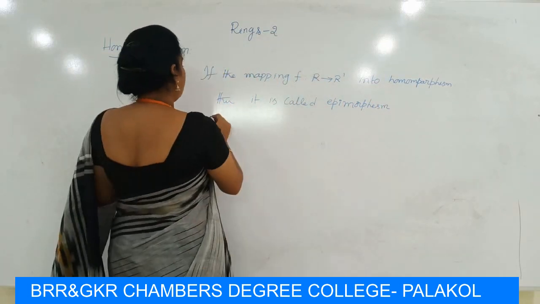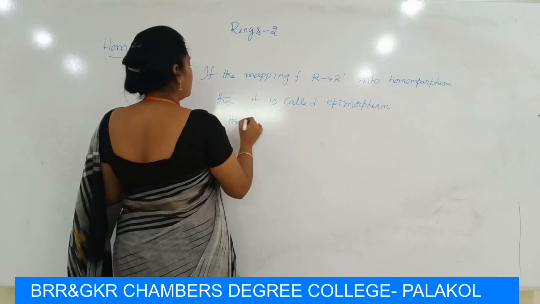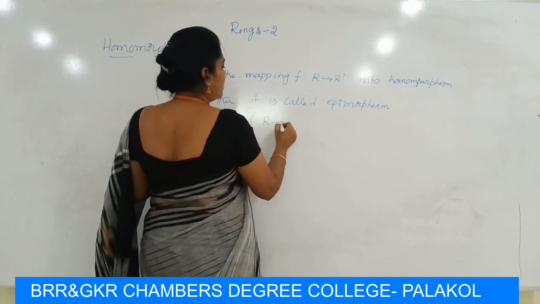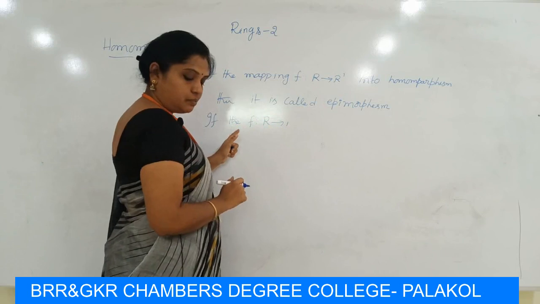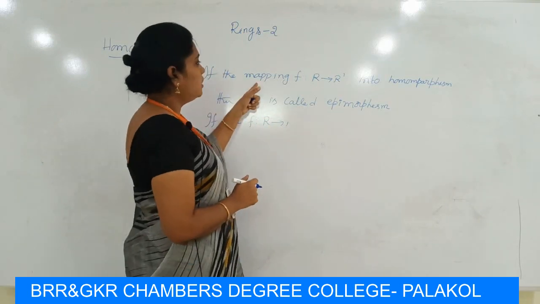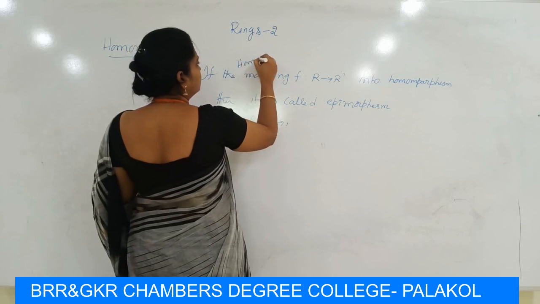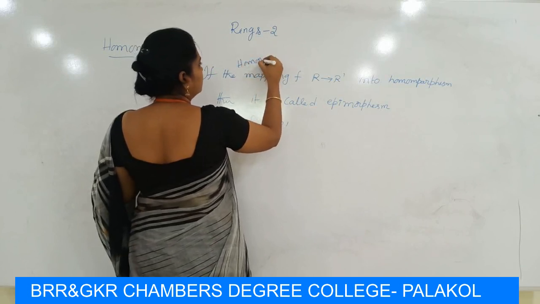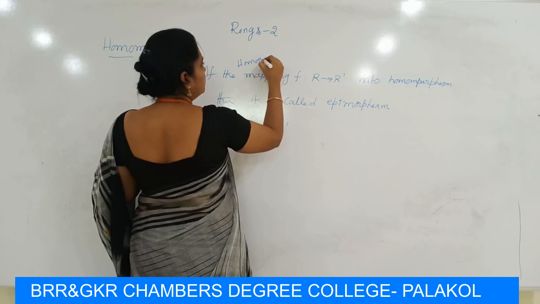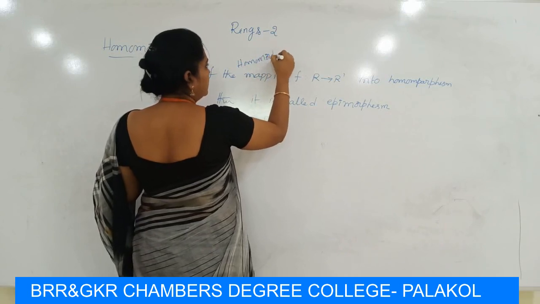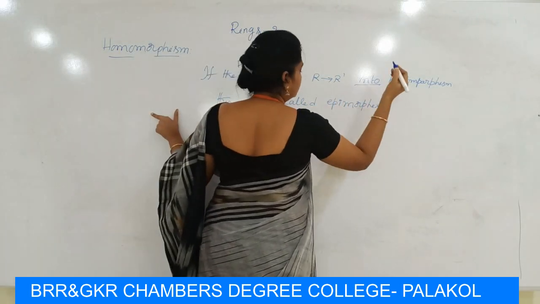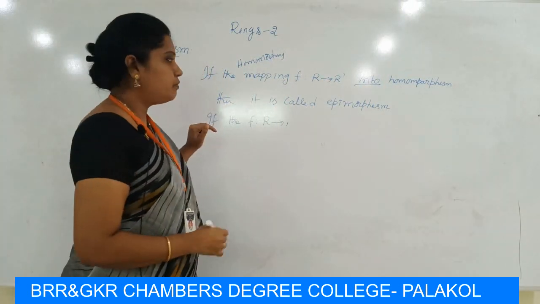Next, the mapping f from R to R' is first of all a homomorphism mapping. If the homomorphism mapping is onto, then it is called an epimorphism.